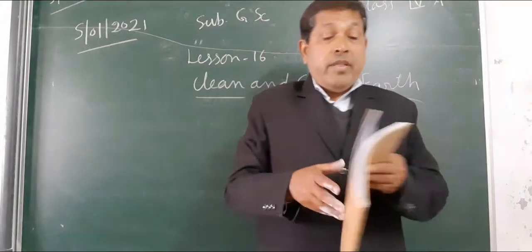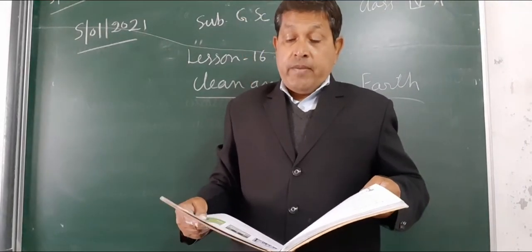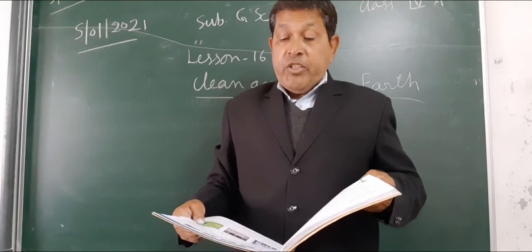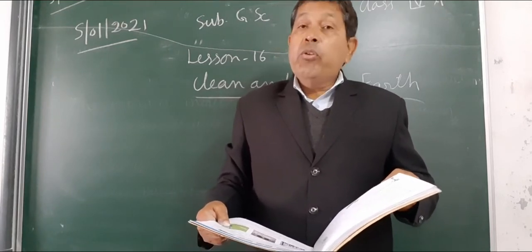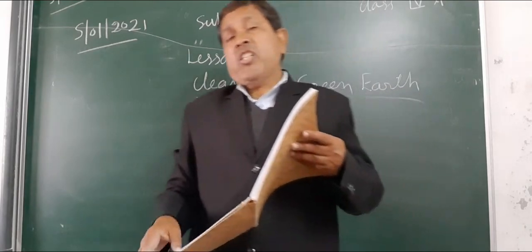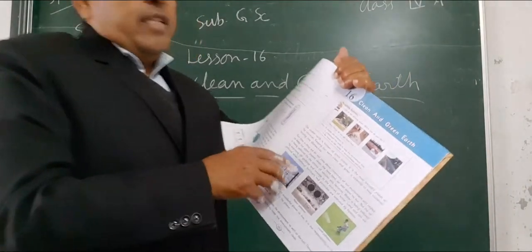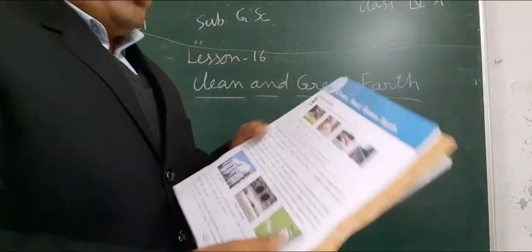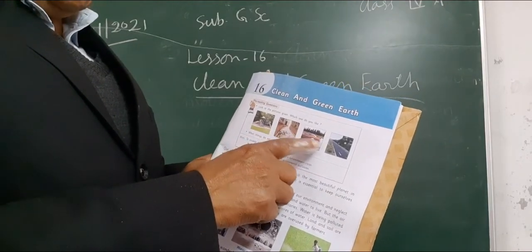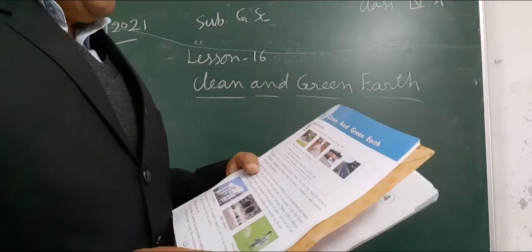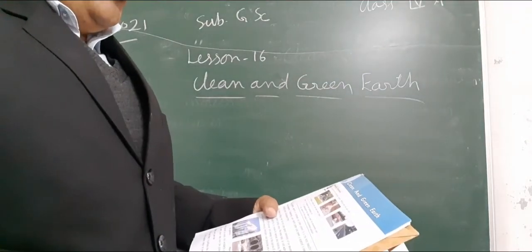In this lesson, we are studying the pre-reading questions. Look at the pictures given. Which one do you like? Four pictures are given: first picture, second picture, third picture, and fourth picture.